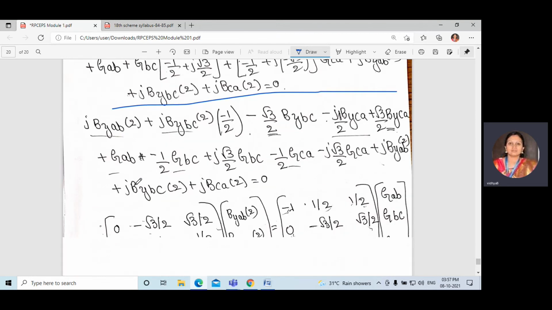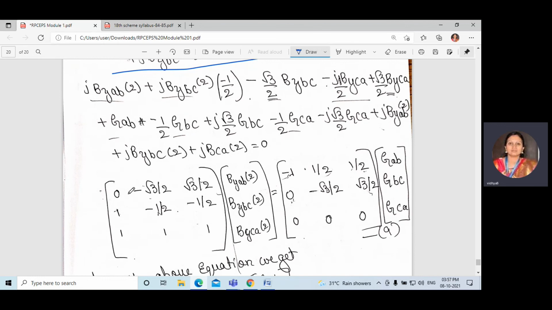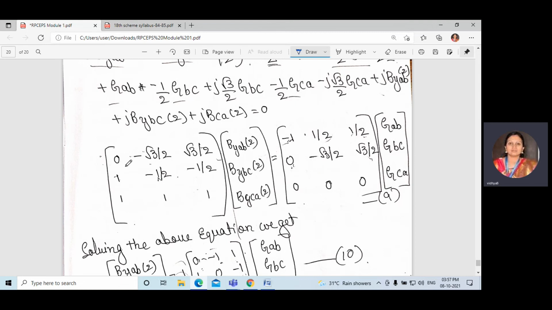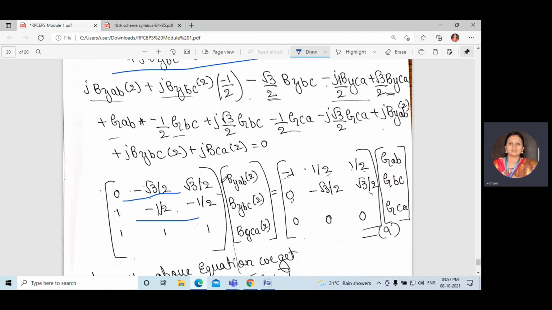after separating the real part and the imaginary part, you make the matrix. You equalize this. Separate the terms, the susceptance B and also the conductance G. This may be the real part, the imaginary part; like that you need to separate. So you will get this in terms of a matrix, that is 0, minus 3 by 2, 3 by 2; 1, minus 1 by 2, minus 1 by 2; 1, 1, 1.